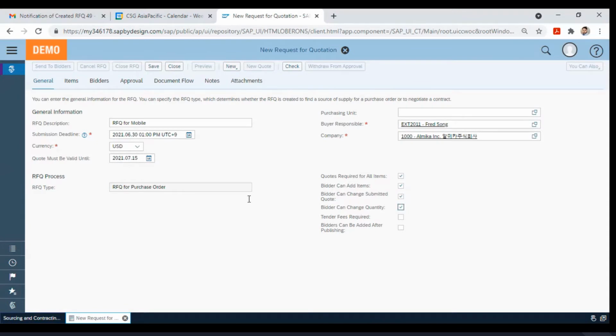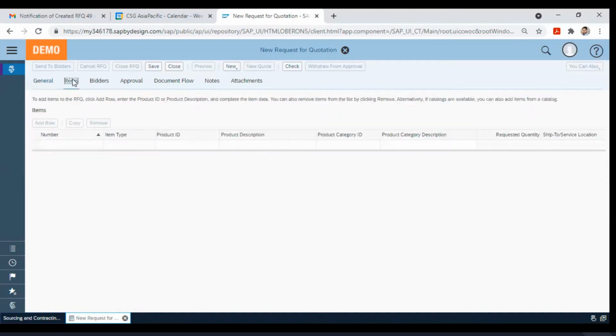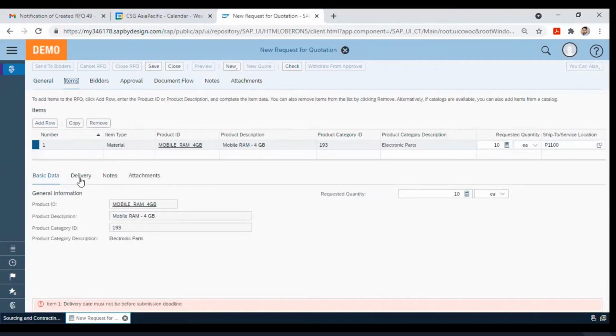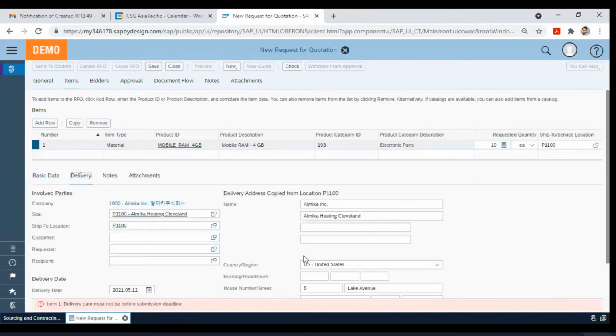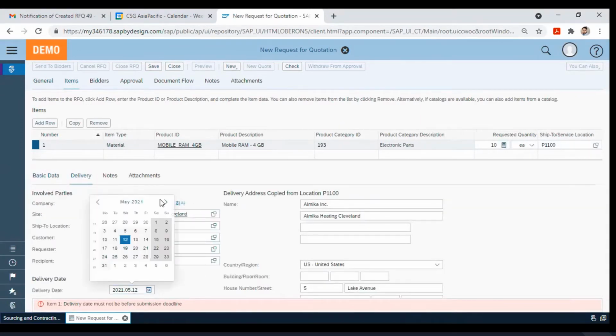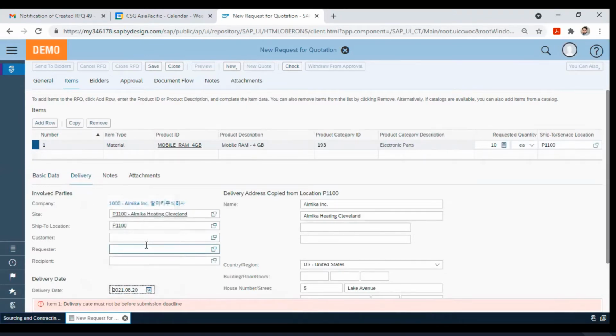Bidder should be able to change the quantity. I'm not asking for any tender fee, or for the bidder to add anything after publishing. If I go to the items, here I can change the delivery date, which should be after the submission deadline. So let's say I'm asking for 20th of August.